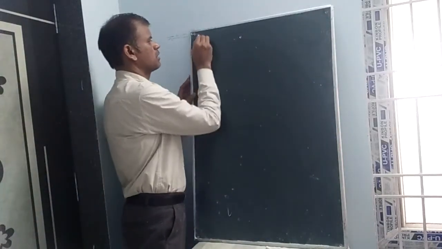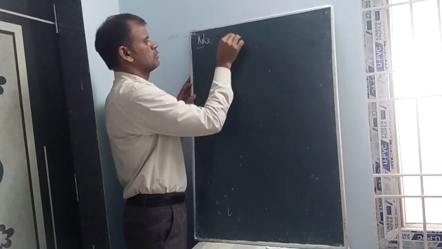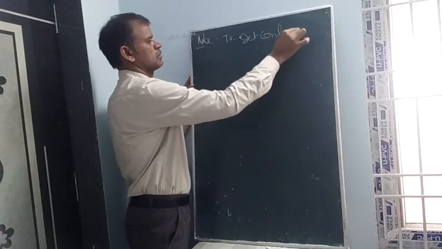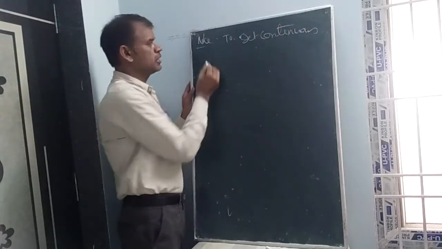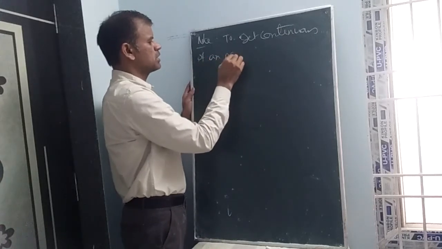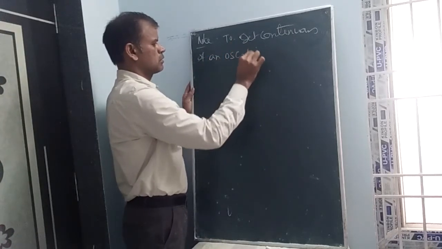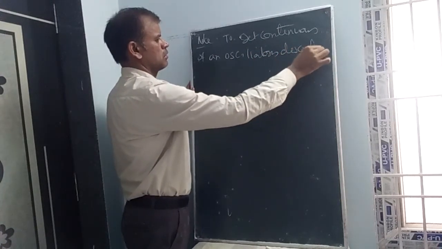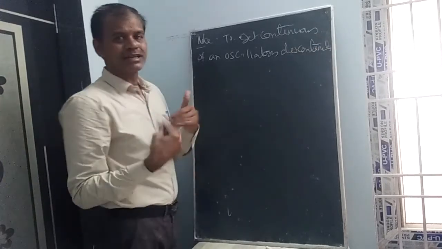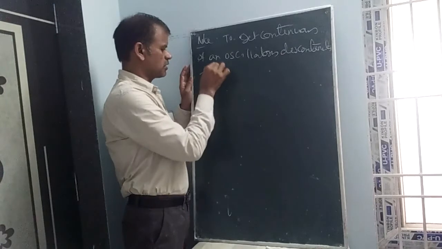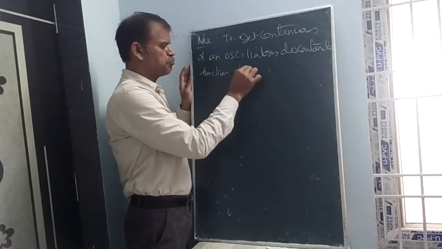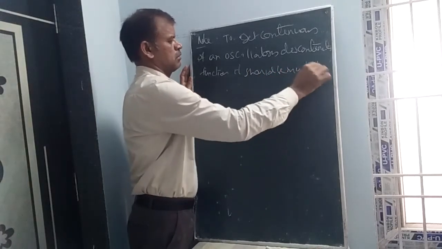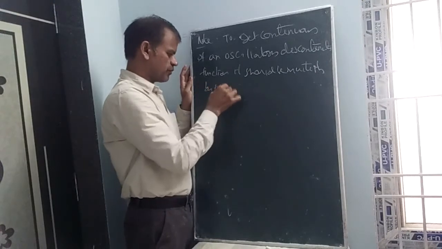Here I am making you remember the formula note. To get a continuous function from an oscillatory discontinuity function, it should be multiplied by f of x.